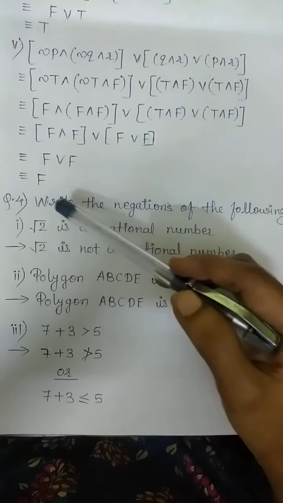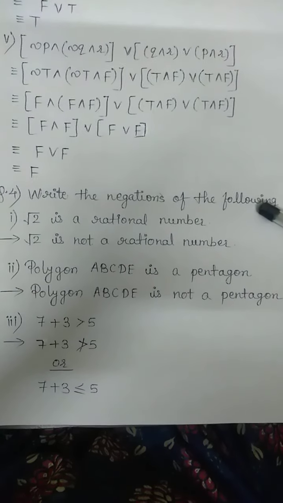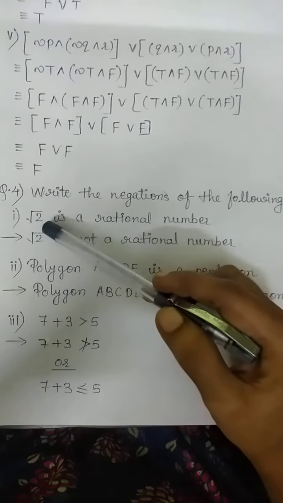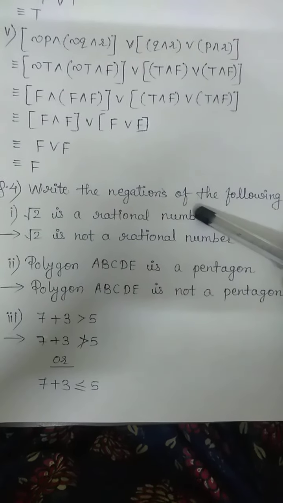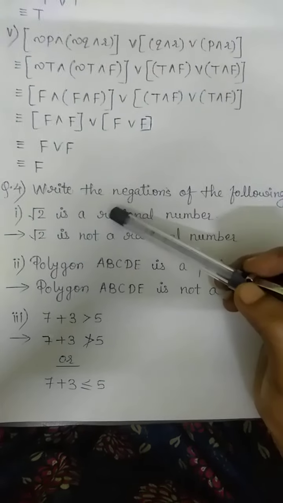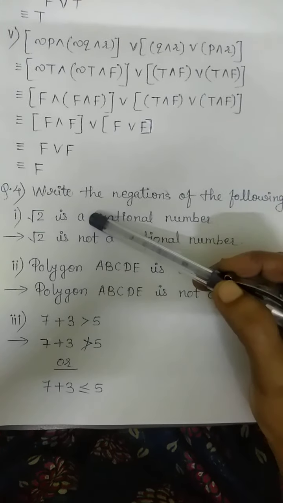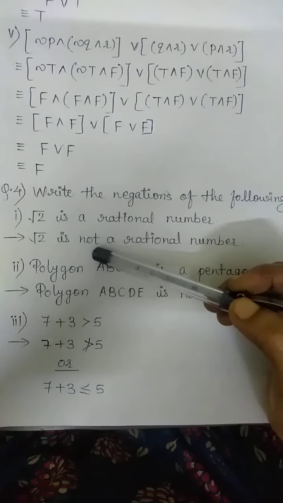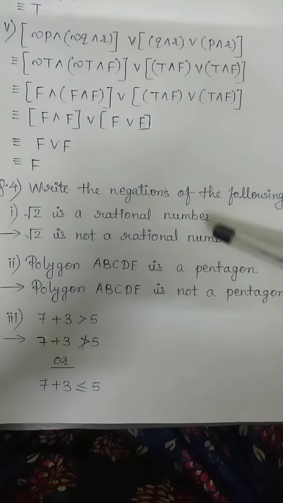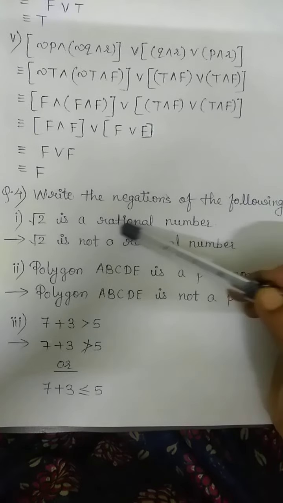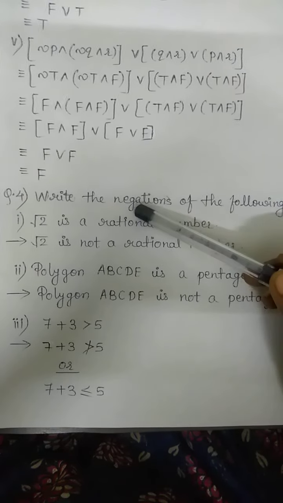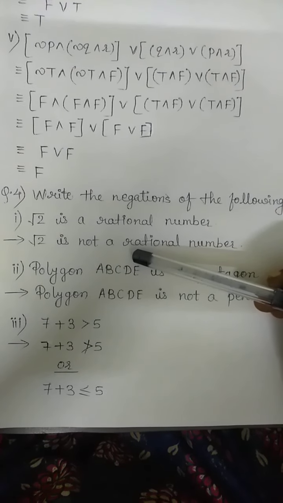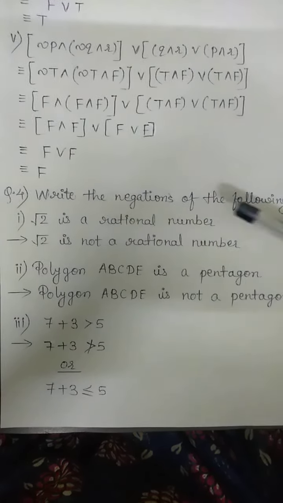Now question number 4, write the negation of the following statements. First one, root 2 is a rational number. Now here we will write not for the given statement. So root 2 is not a rational number. Now here we will not use the opposite word. For rational we will not write irrational. We will write not a rational number.